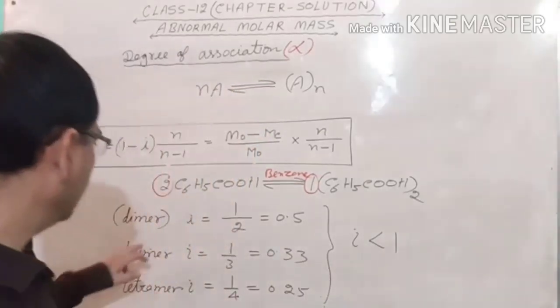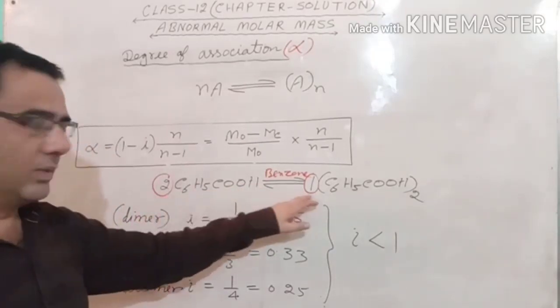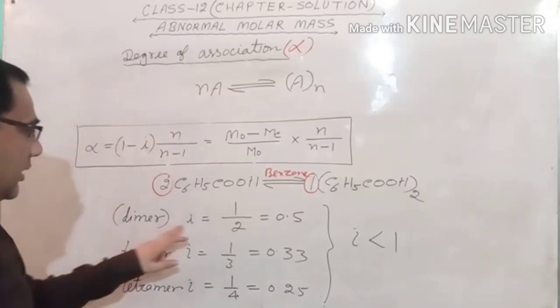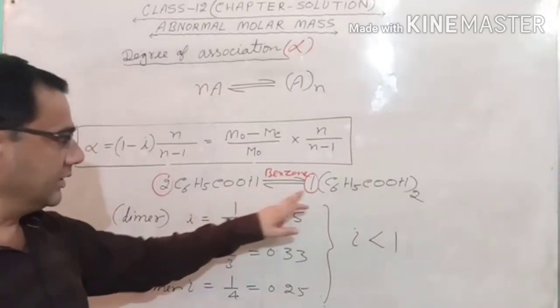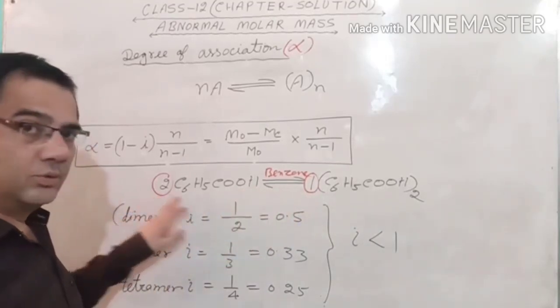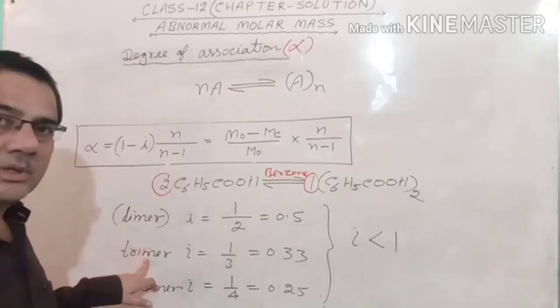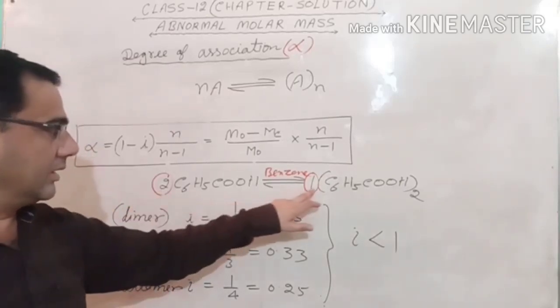And in such a case when we calculate i, since they are forming the dimer, 2 to 1, two molecules are combining, dimer. So for dimer, i is total number of moles of particles after association upon before. So after association 1, before 2, 1 upon 2, that is 0.5. Suppose they are making trimer. Trimer means 3 particles to 1 particle. Here I am taking 3 and here 1.